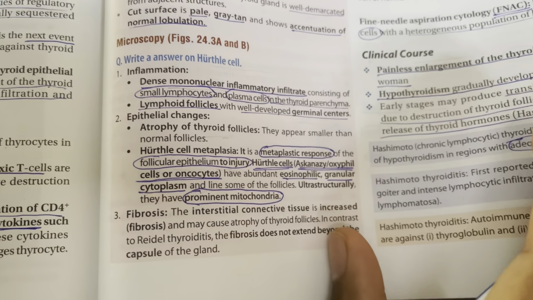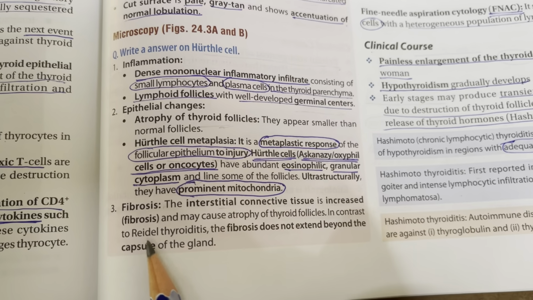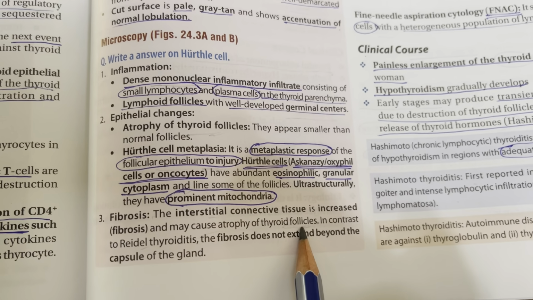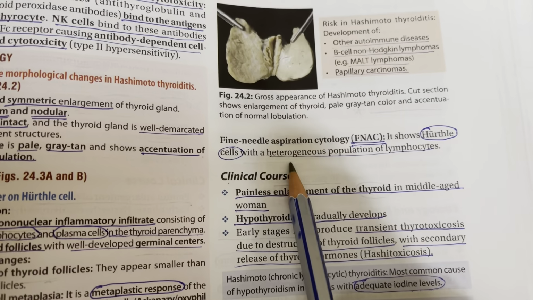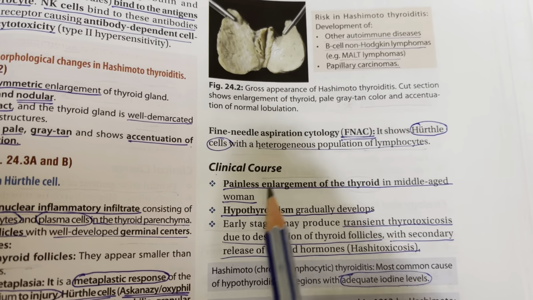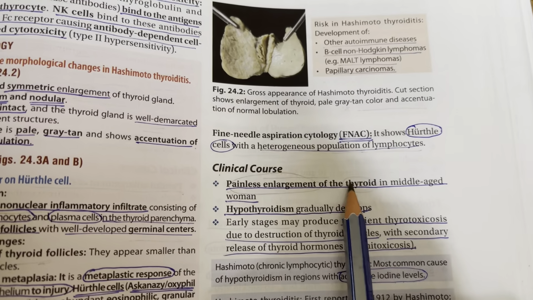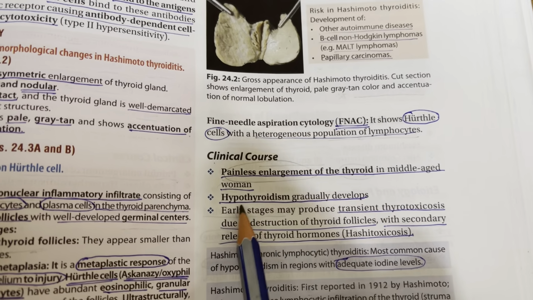Next, fibrosis. The interstitial connective tissue is increased, and it may cause atrophy of the thyroid follicles, and it does not extend beyond the capsule of the gland. FNAC shows Hurthle cells with a heterogeneous population of lymphocytes. Clinical course: it is a painless enlargement of the thyroid in a middle-aged woman, autoimmune.